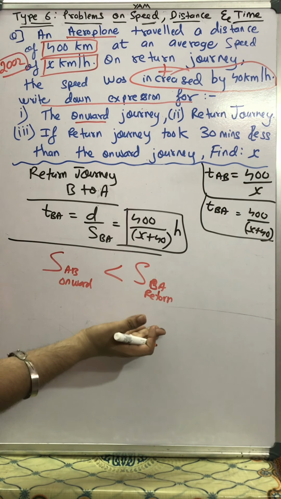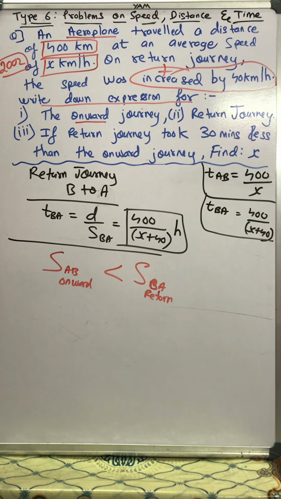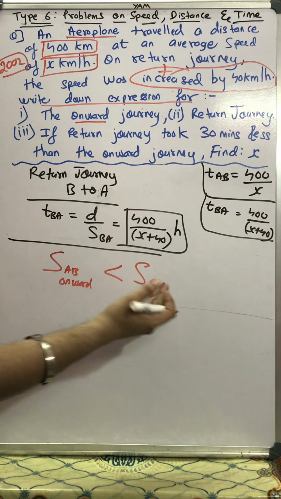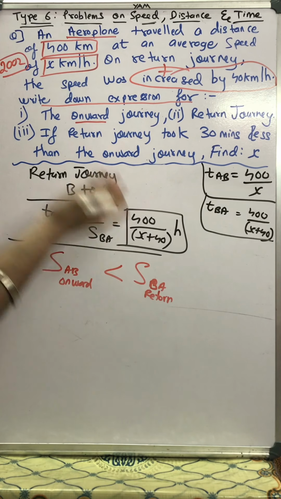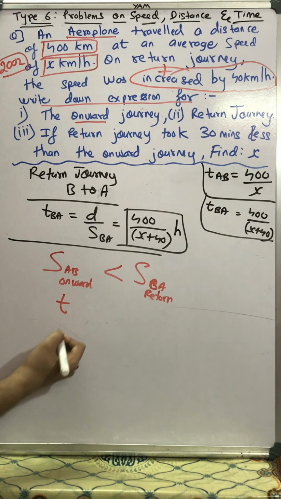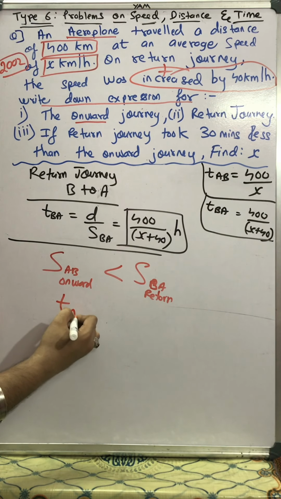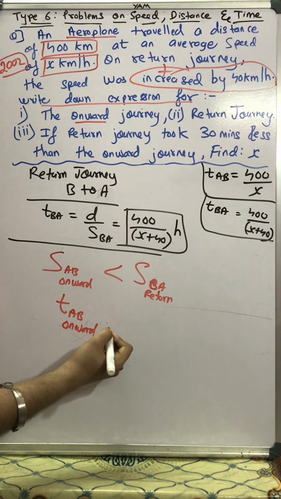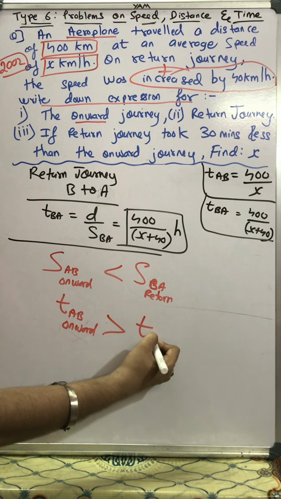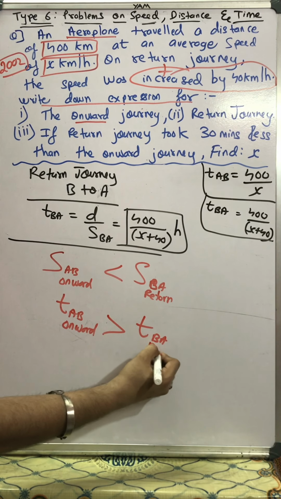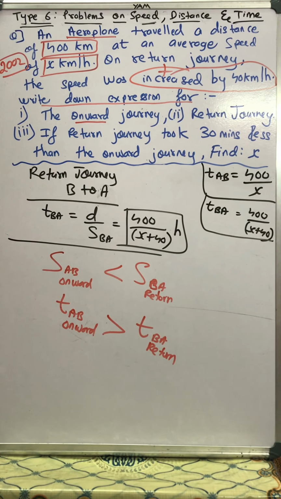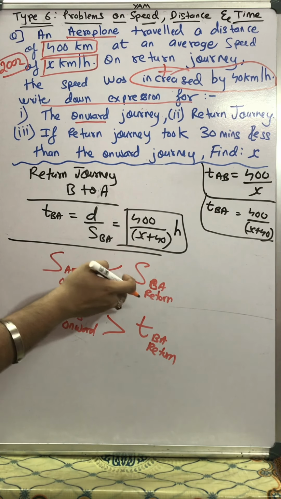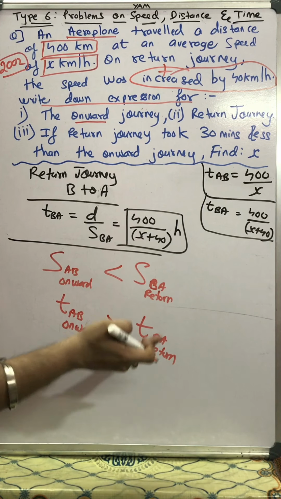So if the speed got increased from B to A, can I say the time required in the return journey will be less because it's of high speed? So the time required for A to B, the onward journey, will be more as compared to the time required in the return journey. Here the speed was low, so the time required will be more. Here the speed is high, so the time required will be less.